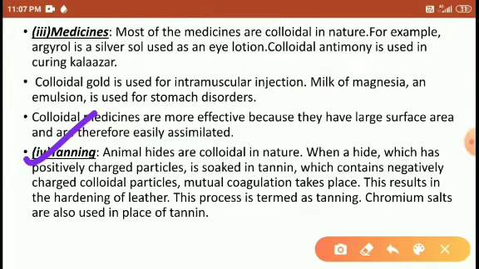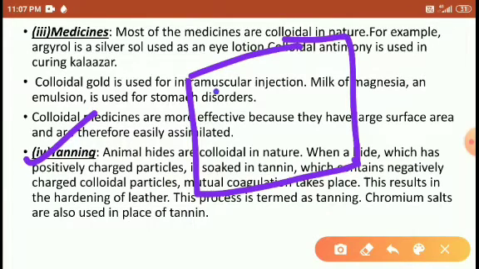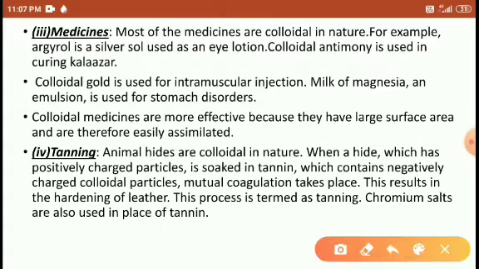Animal skin contains many positively charged particles, and also some negatively charged colloidal particles, because the animal skin contains blood stains and other acid stains. These stains contain many positive and negative ions.